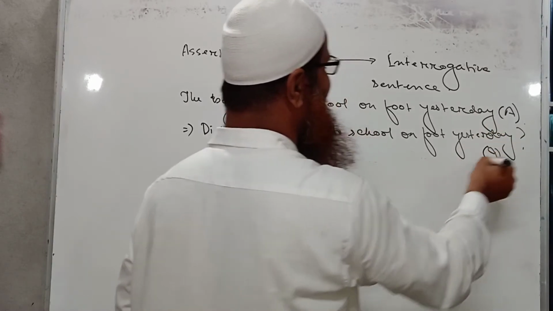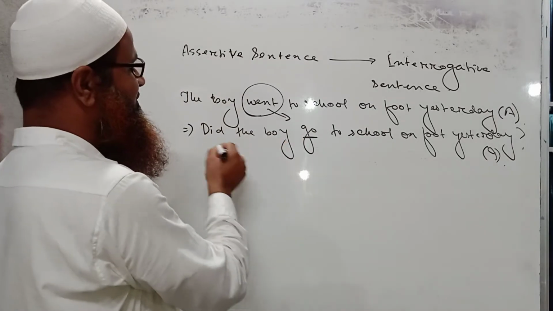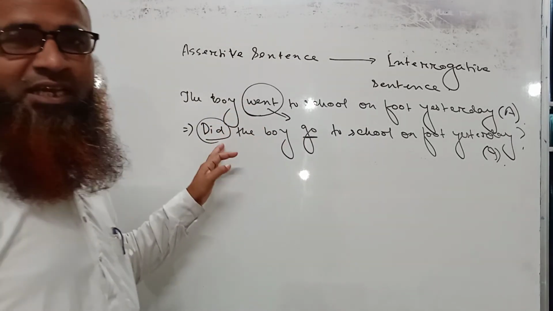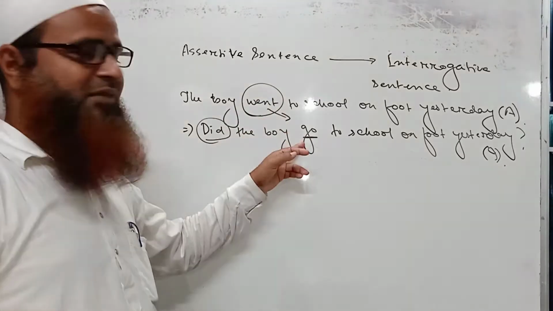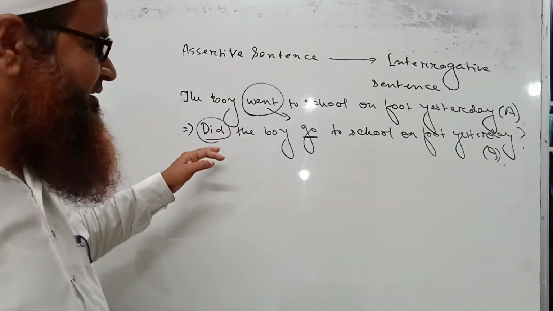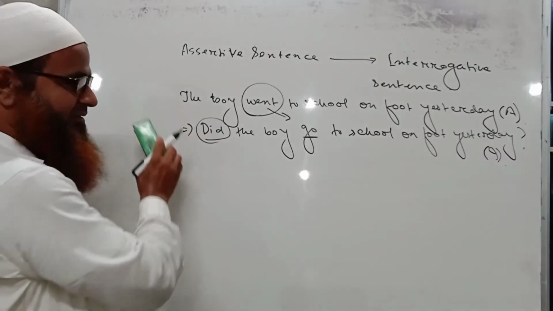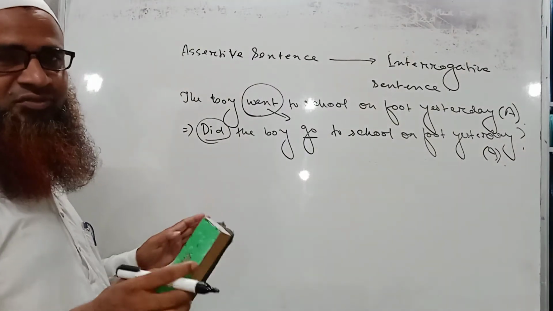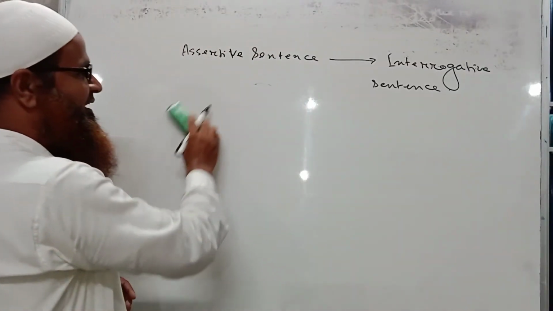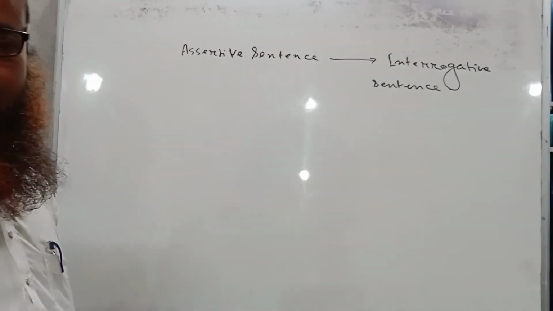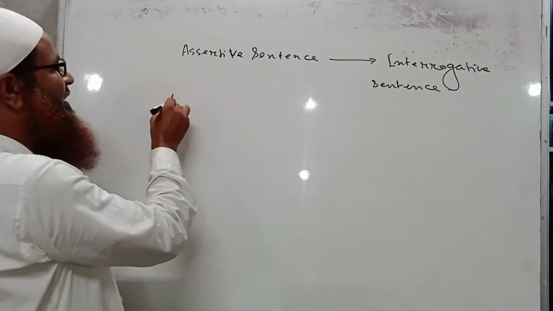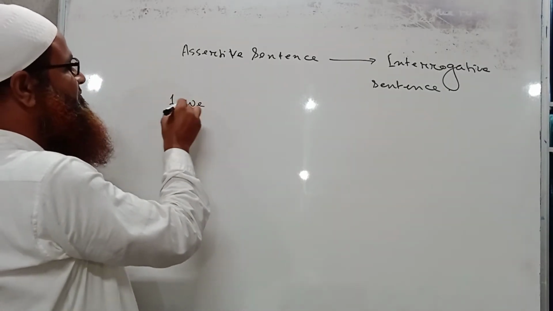So very simple, and we have already understood that when the verb is in past tense, we have to take the help of did, and the main verb must be written in the present form. Okay. Now we will practice 2 or more sentences here to make our conception clear. So I am writing the sentences at first, then we will practice how to approach the sentence to make them interrogative.